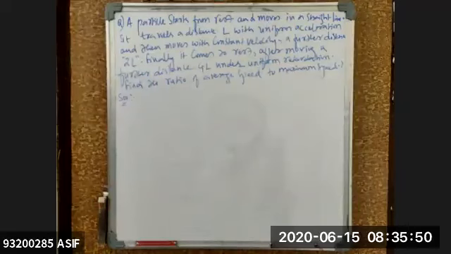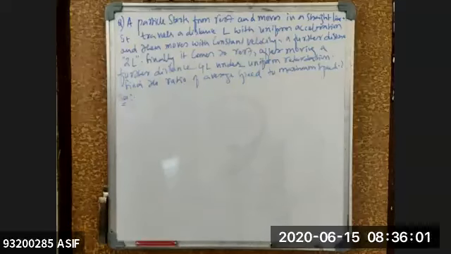So we need to calculate first the average speed. Then we also need to calculate the value of your constant velocity, that is nothing but the maximum velocity of the particle. Then the ratio of the given condition, that is what exactly it is asking for.